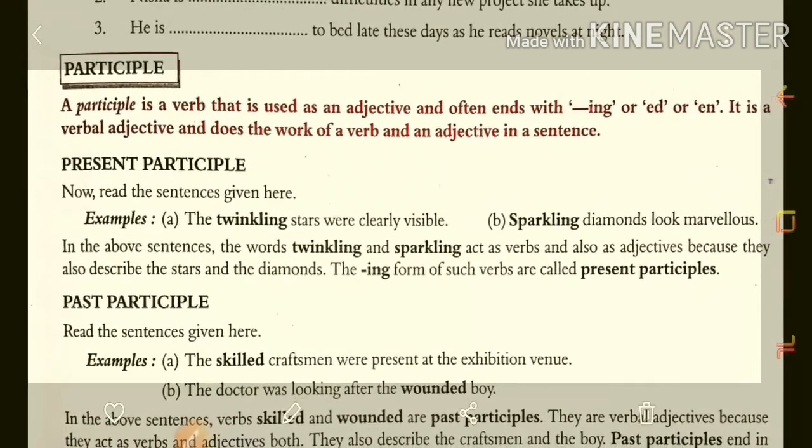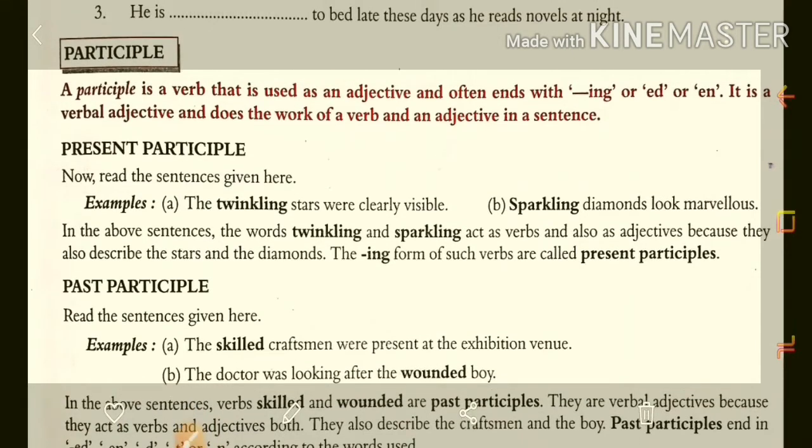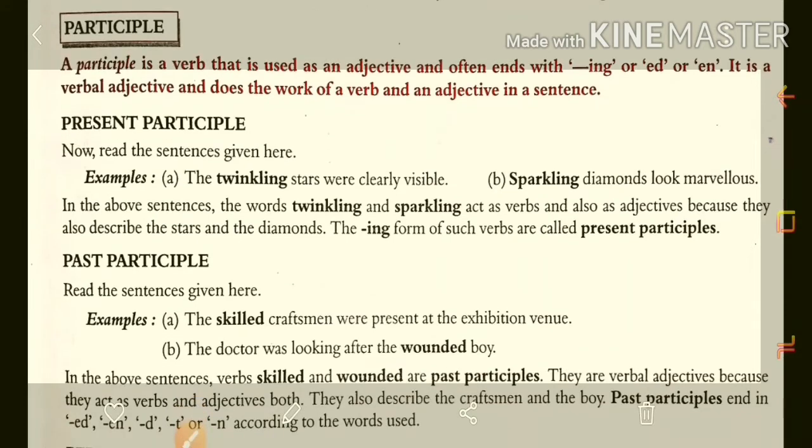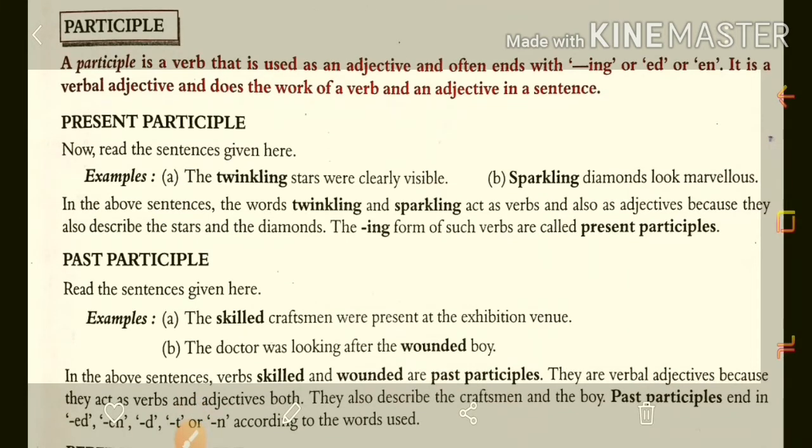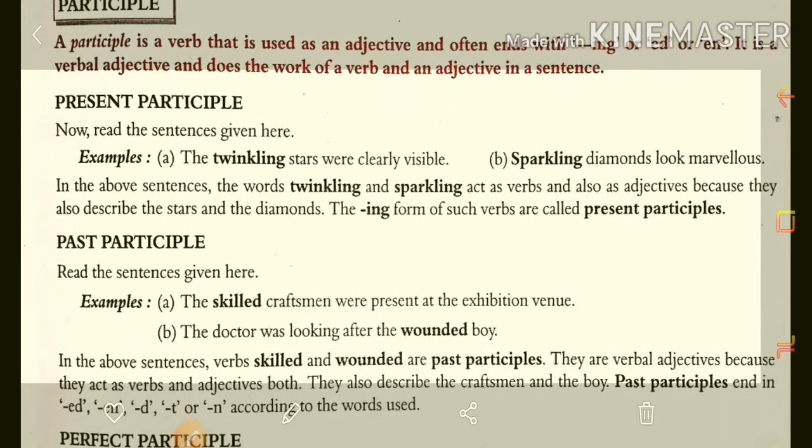So here in the above sentences, twinkling and sparkling both are verbs, and as well they are acting in the sentences as adjectives. Why are they adjectives? Because twinkling is describing the stars and sparkling is describing the noun diamond. So the word which is describing the noun is called the adjective. So that's why these both are present participles. Why can we call them present participles? Because they came with the ing form. Okay. Now here we will learn about the past participle.